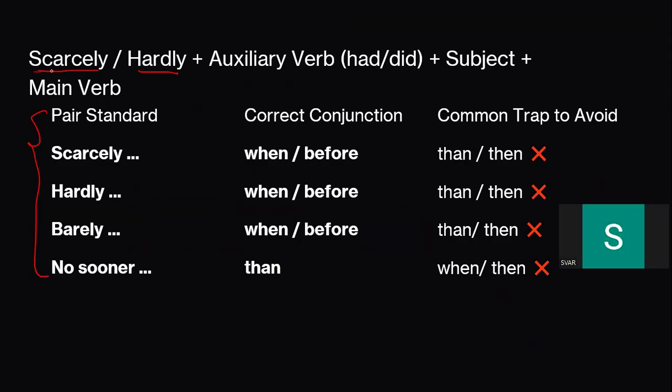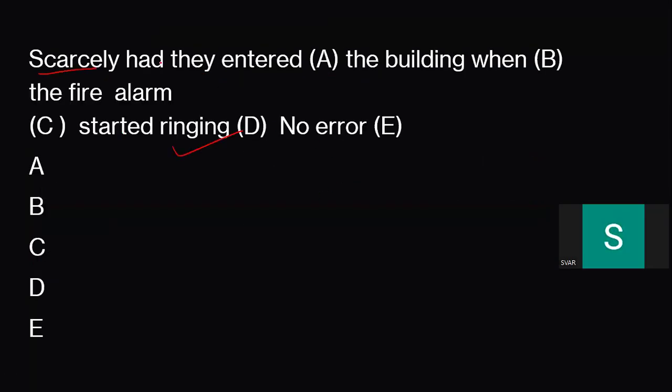In case a sentence starts with scarcely or hardly, always follow this structure: scarcely or hardly followed by an auxiliary verb, that's nothing but a helping verb, obviously had or did, followed by subject plus main verb. Let's check whether this sentence has the structure. So scarcely plus auxiliary verb had, then subject, then a main verb V3, then followed by when as well.